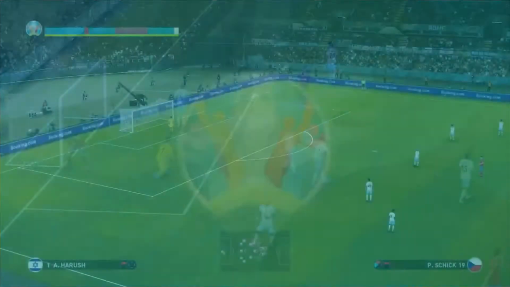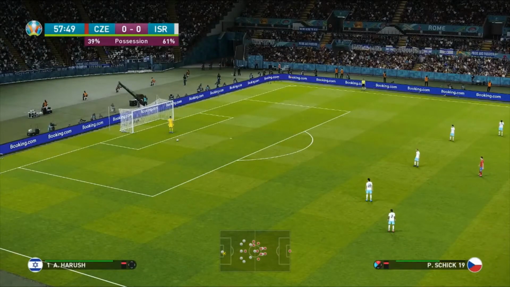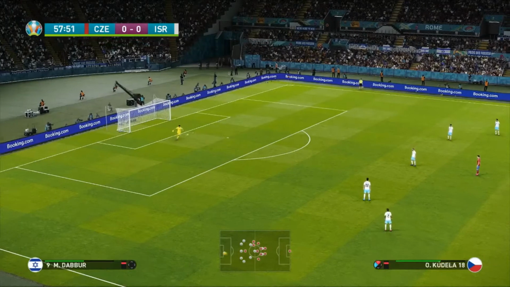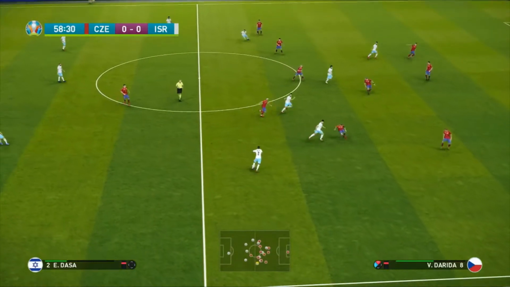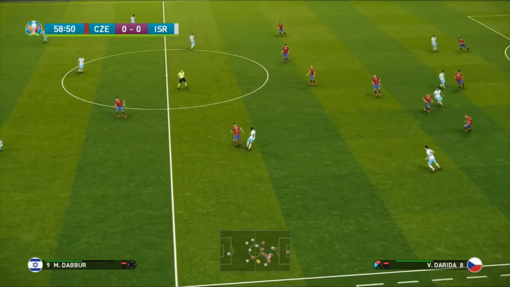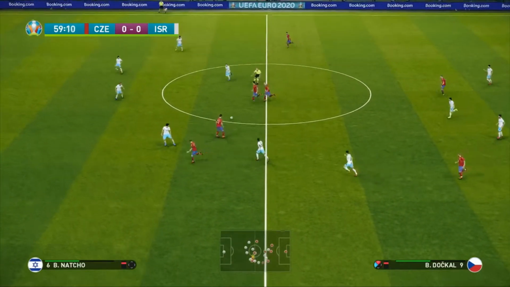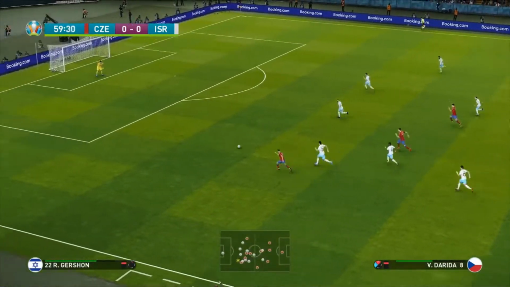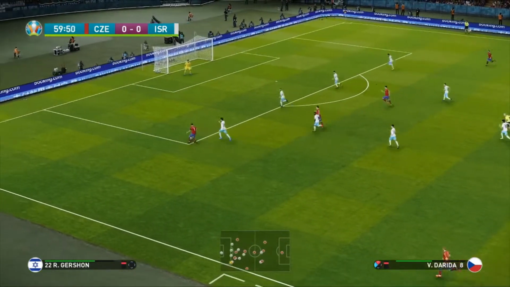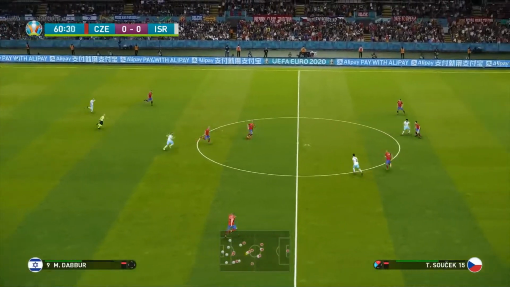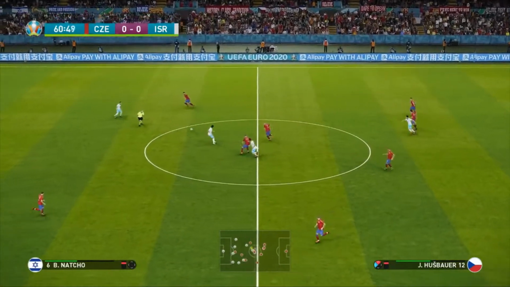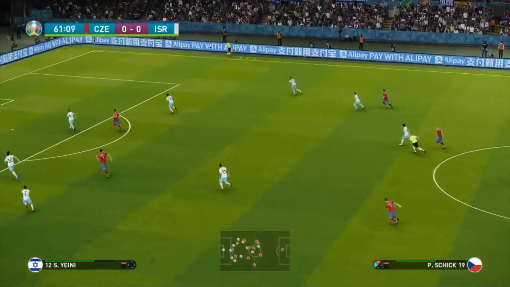wouldn't have counted. And I think even there, the Israelis can say they're very, very lucky to have not potentially have got 1-0 down. A bit of a wake-up call there for them. And here they come again. Patrick Schick, good holding of the ball. And now look at the pace of Vladimir Darida. Loads of space to move into. And that is fantastic defending from the Israeli back line. Brilliant work from them. The pressure is now starting to build as the Czechs come again.